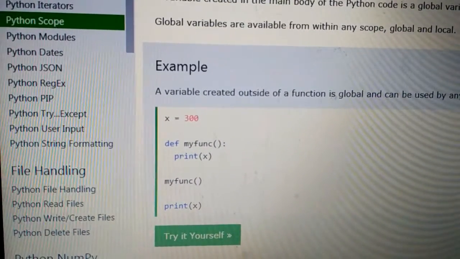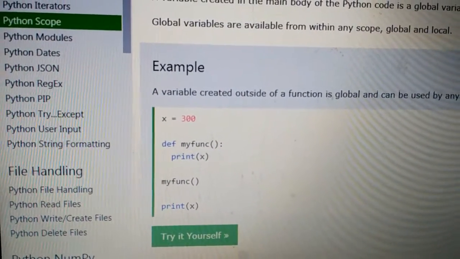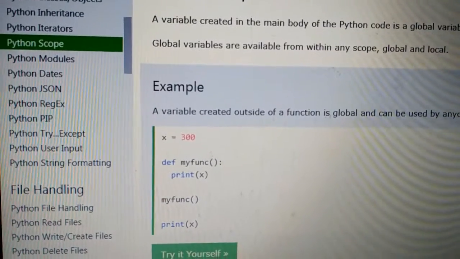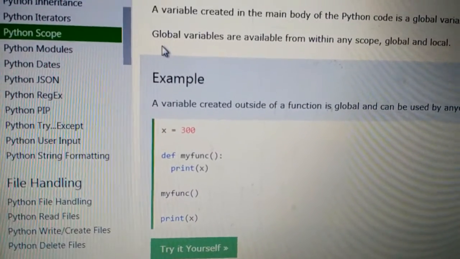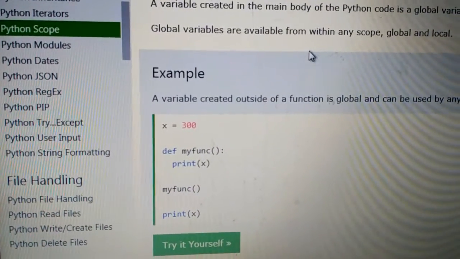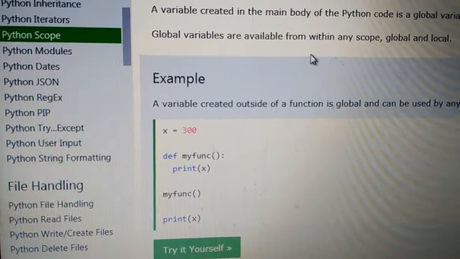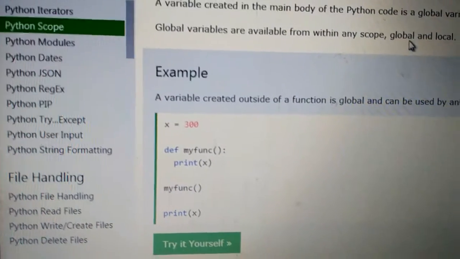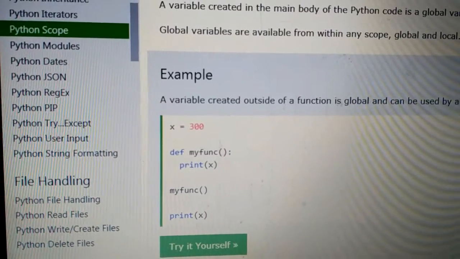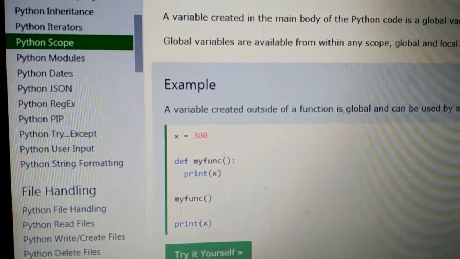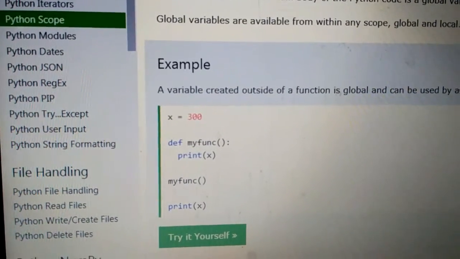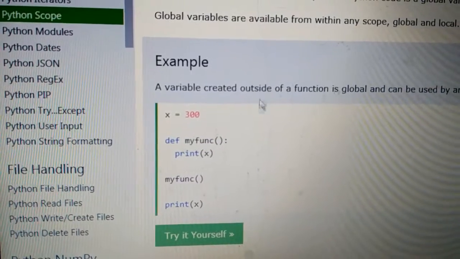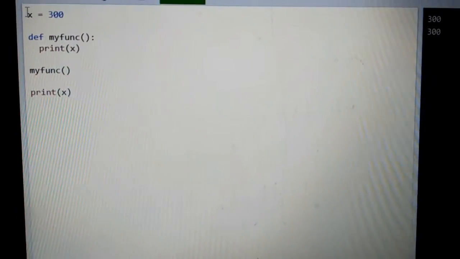So, x belongs to the global scope. These variables are called global scope variables. Global variables are available from within any scope, that is global and local. So global scope variables can be accessed in global and local scope also, that is in the main function and sub functions also.